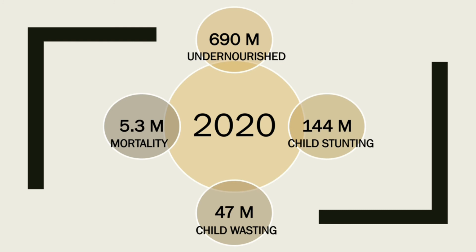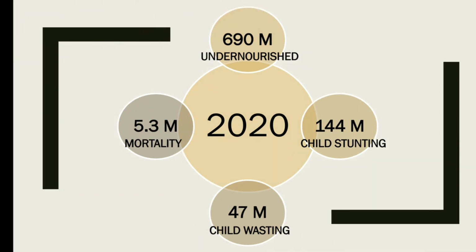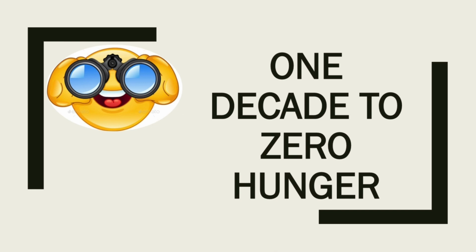The main focus of this 2020 report is based on the Sustainable Development Goals that were published by the United Nations in 2015. That is, the United Nations published how the future should be or where the future should go in order to be sustainable. The main focus of the 2020 Global Hunger Index is 1 decade to zero hunger. That is, currently we are in 2020, but 1 decade further, that is in 2030, zero hunger should be there, which means globally the hunger level should come to zero.